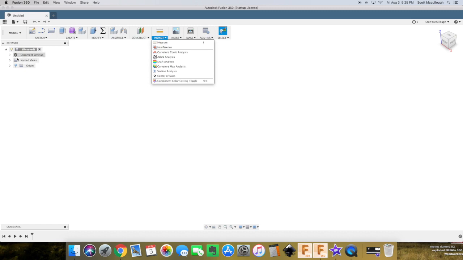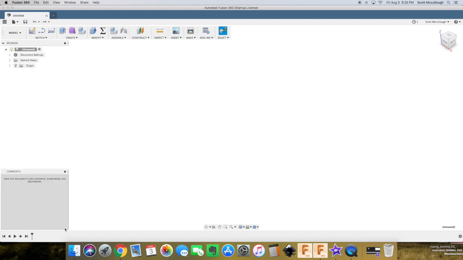Now if we move over here, we can see it says unsaved. Once you start drawing, it gives you the ability to click there and give this a name. Here's a light bulb. You see these light bulbs a lot in Fusion. It gives the ability to turn stuff on and off. And you can add comments in here as you're creating whatever you're building. Then here on the bottom, we have all of our view options, the ability to change our view and stuff.